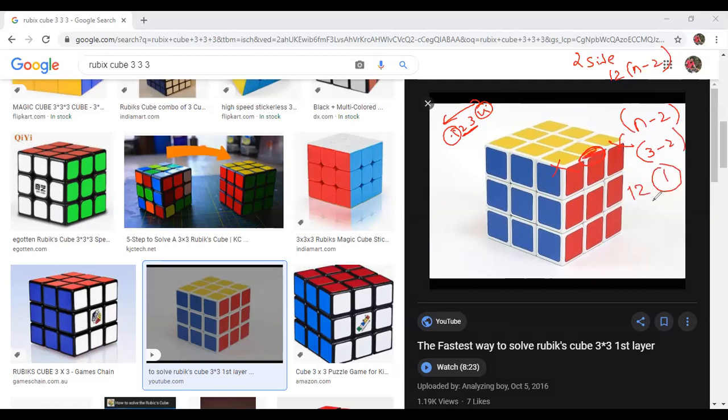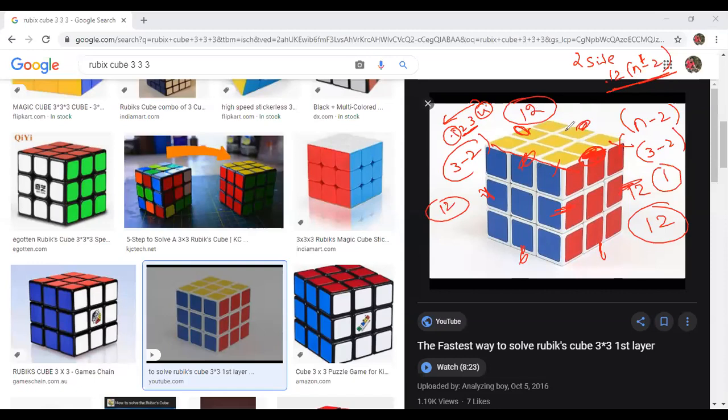Like that, I have 12 cubes. 12 edges. So in total I will have 12 cubes which are only two side painted. Listen, whenever somebody is asking how many cubes will be there that are two side painted, it's always 12 into n minus 2. n is the number of cubes on one side. Here in our case it is 3. 3 minus 2 will become 1. 12 into 1 will be only 12 cubes that are two side painted. See, 1, 2, 3, 4, bottom also. 1, 2, this, and back side. If you add all of them, you will get exactly 12. In the previous case it was 24, because in the middle we have two cubes.